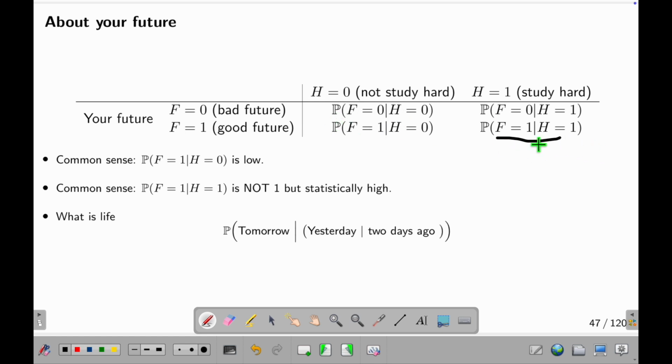If you study hard, supposedly you should get a good grade. What about this? You study hard, you still get a very bad grade. Bad, sad. This one, you don't study, you get a good grade. You don't study, I'm glad. What about this? You don't study, you get a bad grade. Okay, normal. So basically, these two are okay. What about these two?